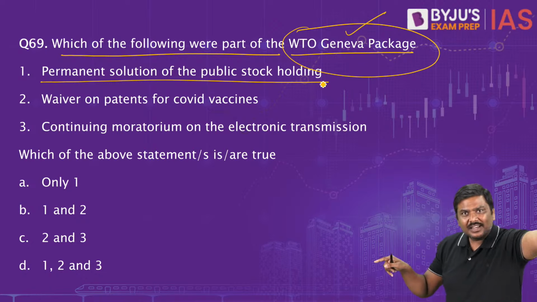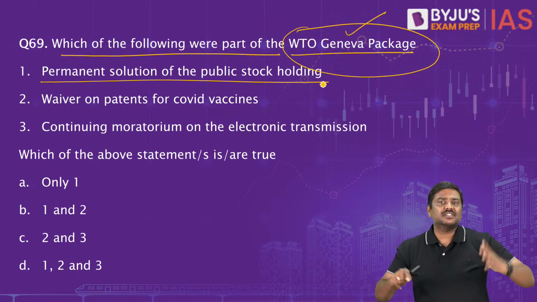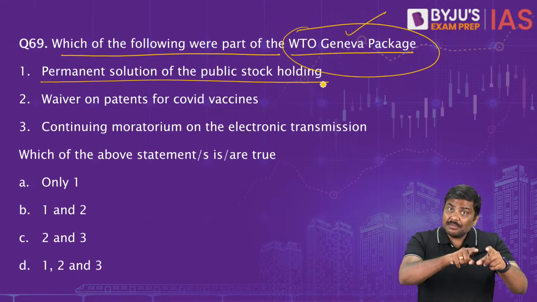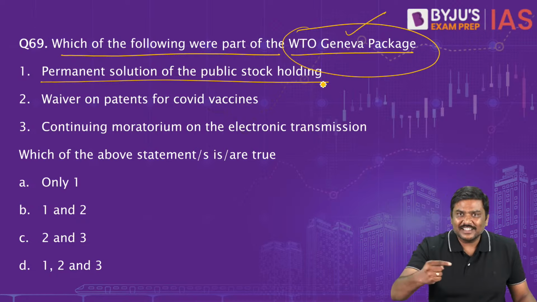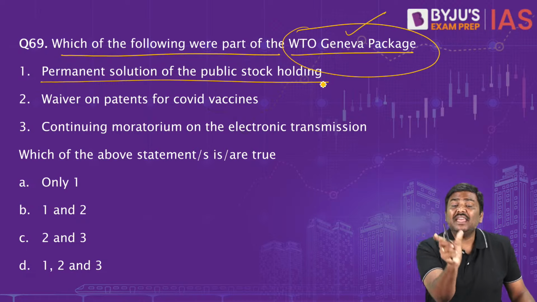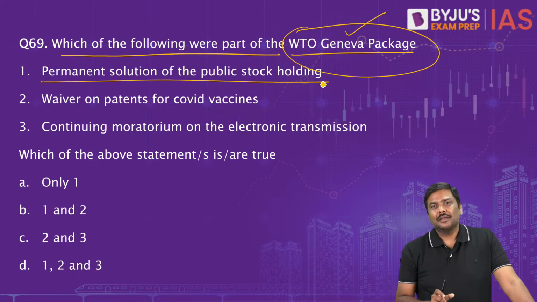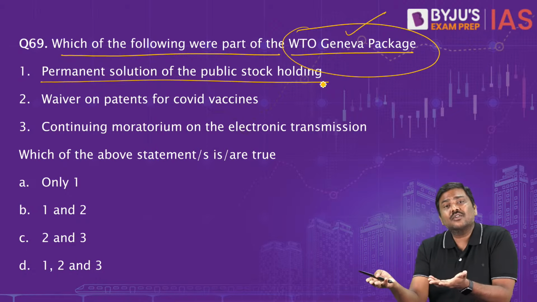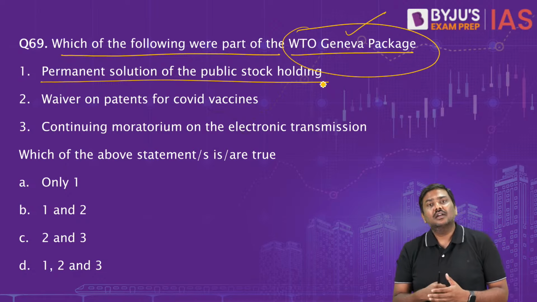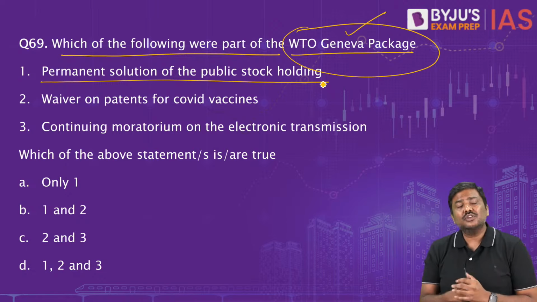and other countries can take retaliatory measures against me. So I want a permanent solution for public stock holding. And that is the precise reason peace clause was introduced. After 2013, in 2015, there was one more ministerial conference, and again the discussion was held. The Government of India said, I want a permanent solution for this.